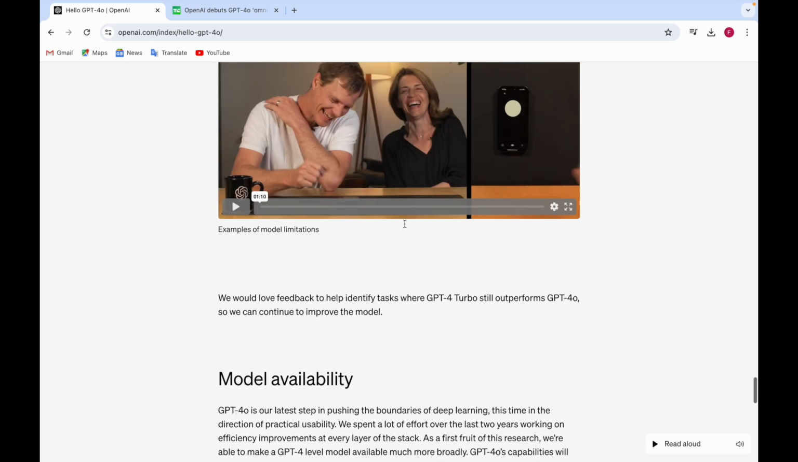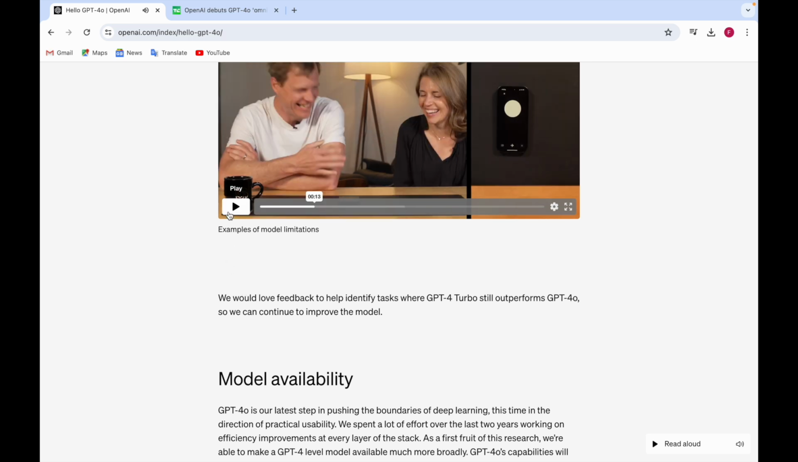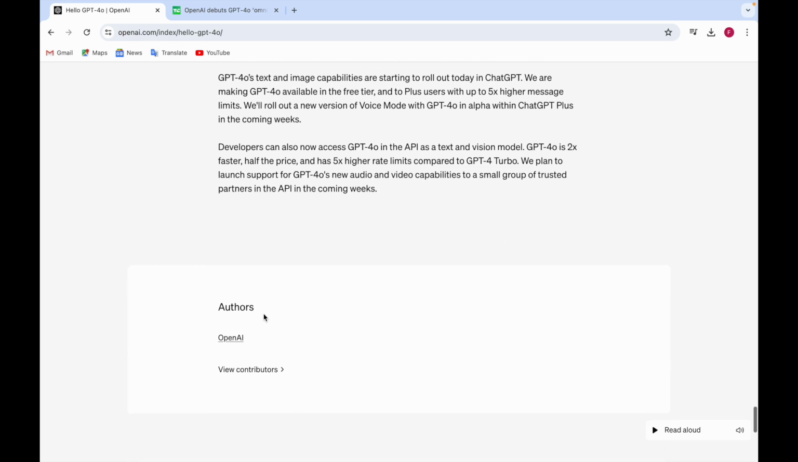Here there were also examples of the model's limitations. ChatGPT was first talking in English, and in the middle of it started talking in French. So ChatGPT did that.